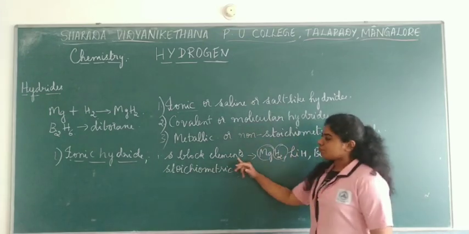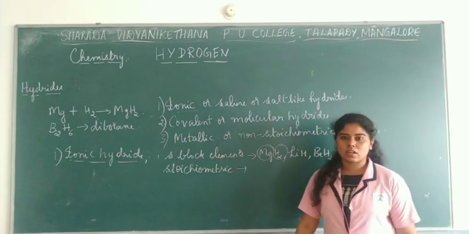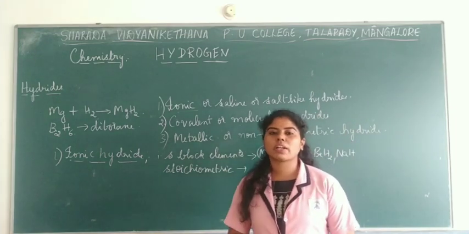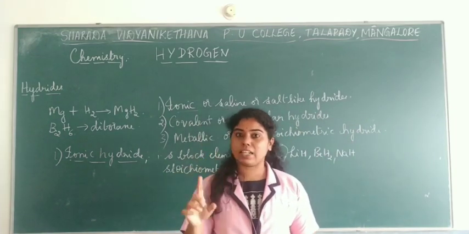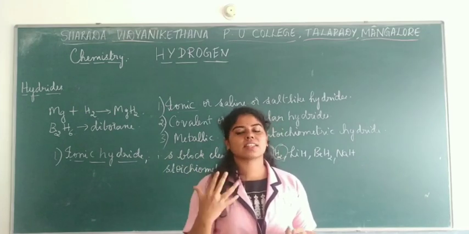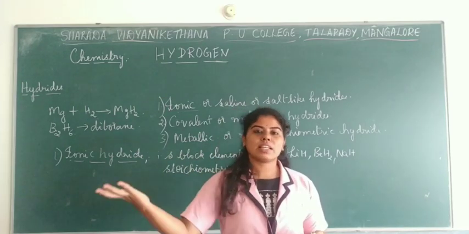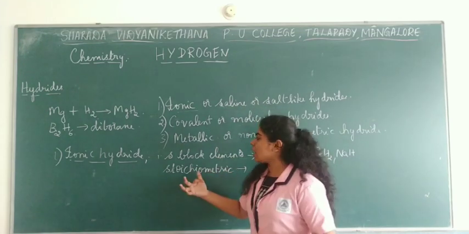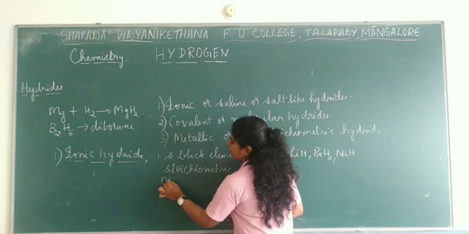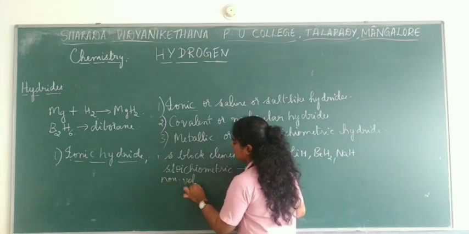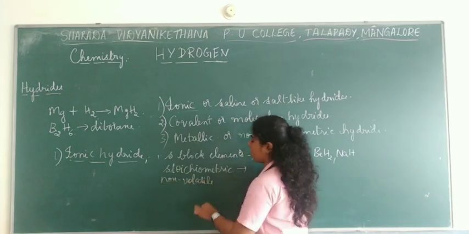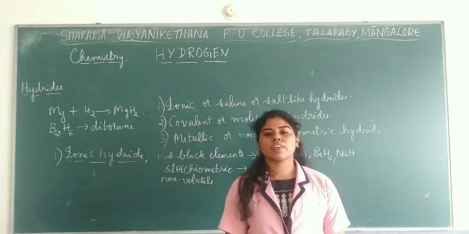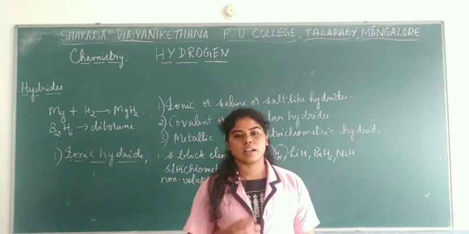Now, ionic hydrides are usually said to be non-volatile. Non-volatile in the sense they cannot evaporate easily, whereas covalent hydrides can evaporate easily. As you all know, carbon compounds are said to be volatile in nature. So these are non-volatile, that is to be remembered, and also these are non-conductors of electricity in the solid state, right?